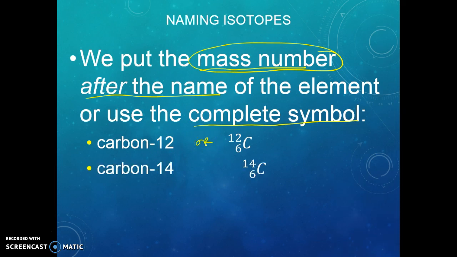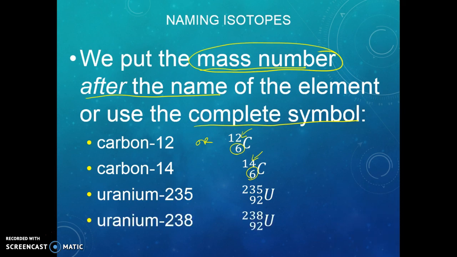Then we can have this other carbon called carbon 14. Well, you can see over here carbon 14 says 14,6C. Well, these two atoms are isotopes of one another. Why? Because they have the same number of protons, but because they have different mass numbers, that means they have different numbers of neutrons. Okay, another example, uranium-235 and uranium-238.